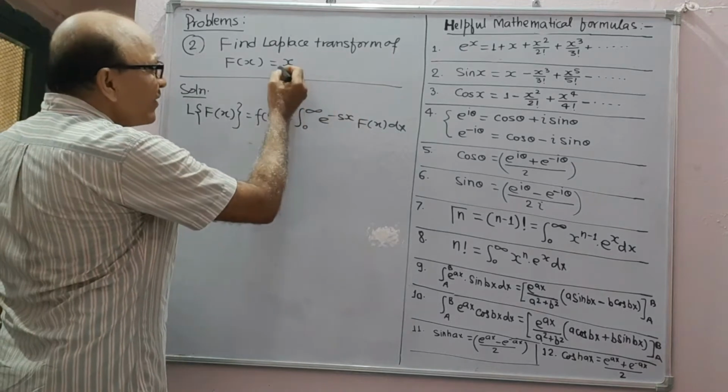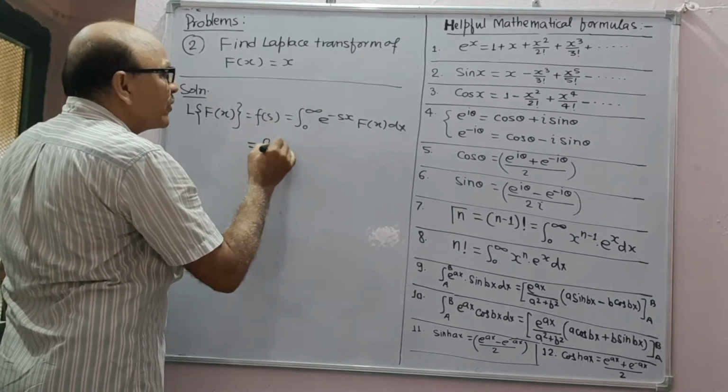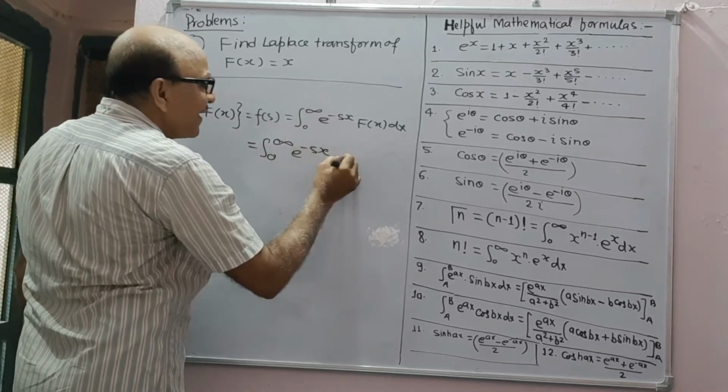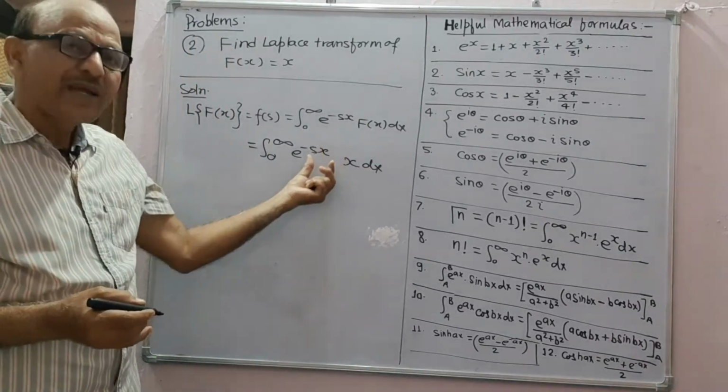Now put the value of f(x) and get the integral from 0 to infinity of e to the power minus sx into x dx. Now integration by parts.